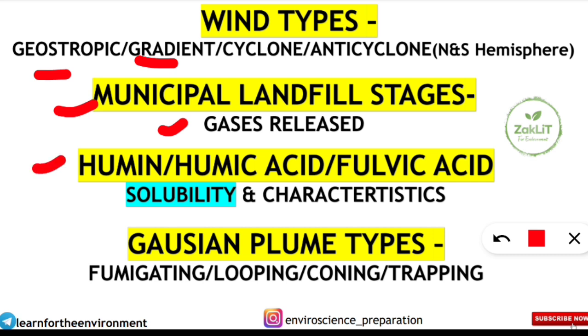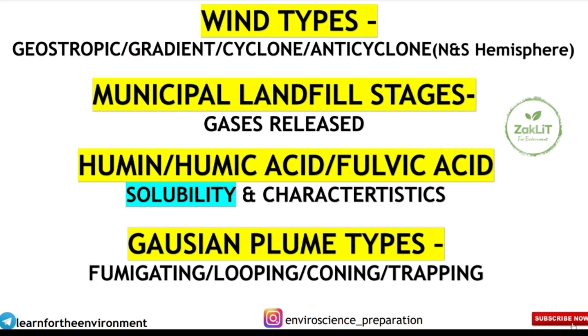Next is humin, humic acid, fulvic acid. Yes, these things have been asked since long in the environmental science paper. You should know their solubility and characteristics. Here's a hint on solubility. Fulvic acid is soluble in both alkali and acid. Humin is insoluble in both alkali and acid. Humic acid is soluble in alkali but insoluble in acid. Their characteristics you should also know. I hope you are noting down.